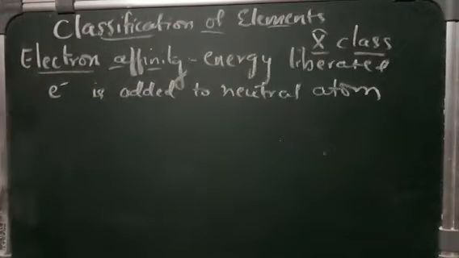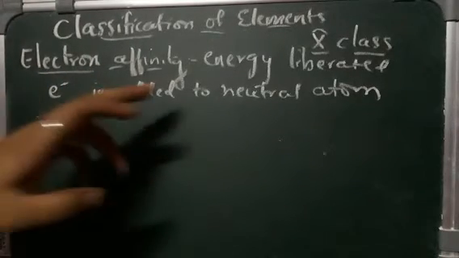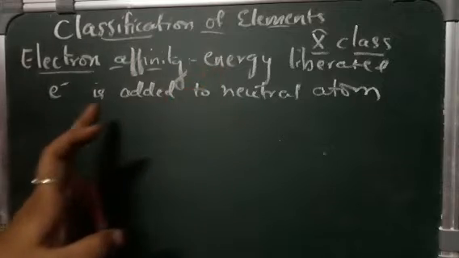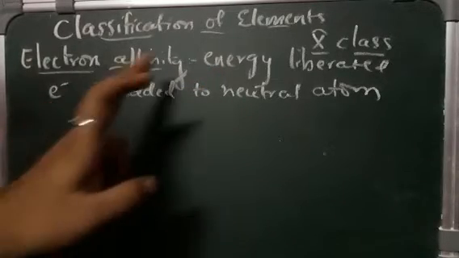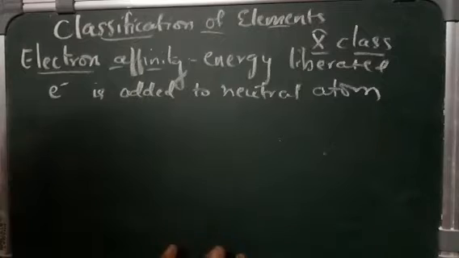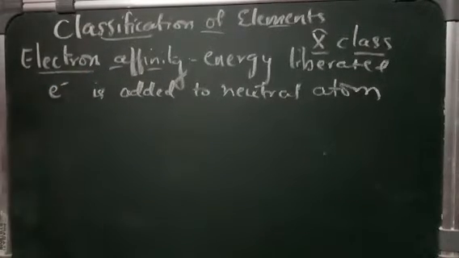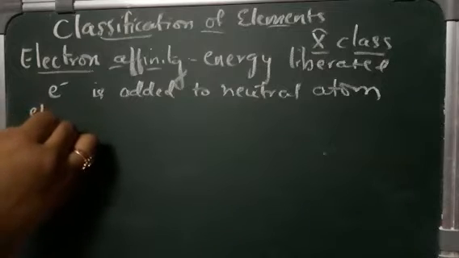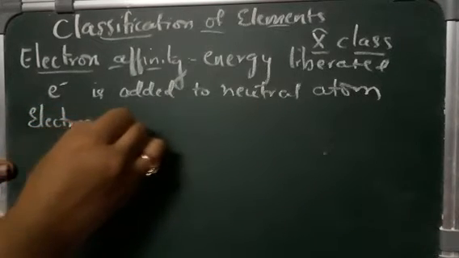For example, if you are adding an electron to an element, and some energy is released, then it is called electron affinity.